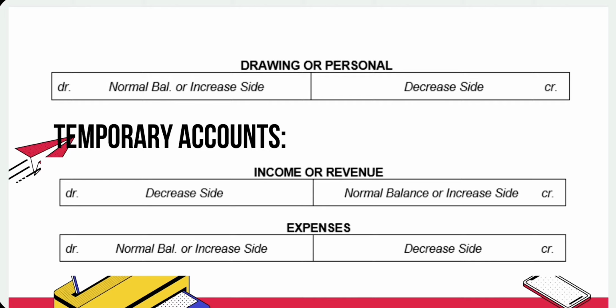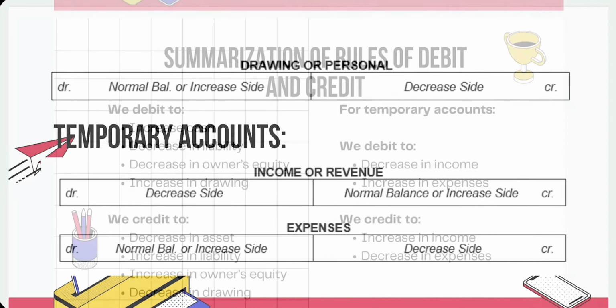Then we also have temporary accounts, which are income or revenue and expenses. As you can see there, the decrease side and the normal balance or the increase side.